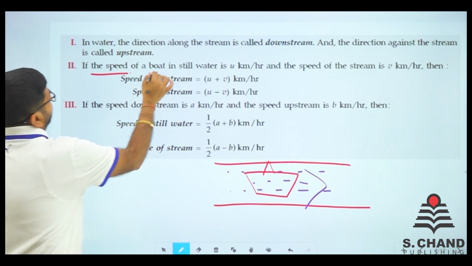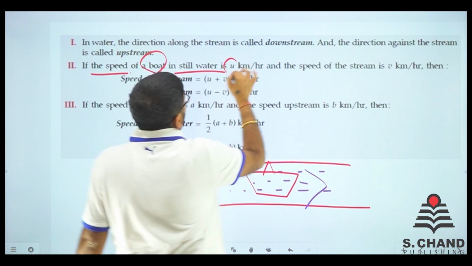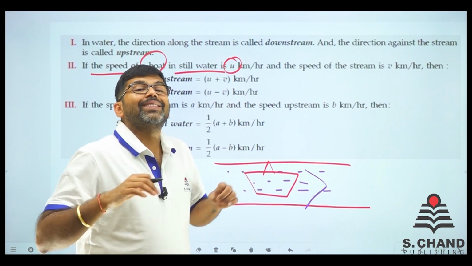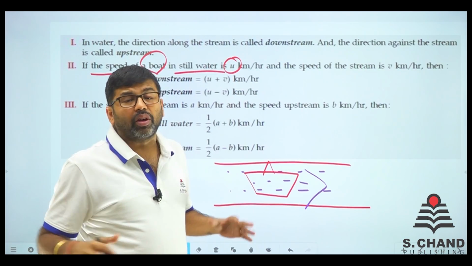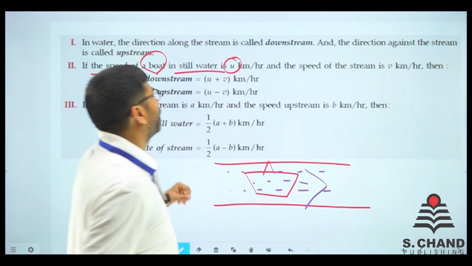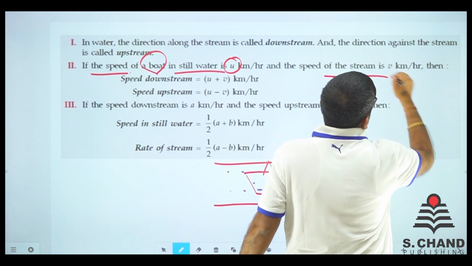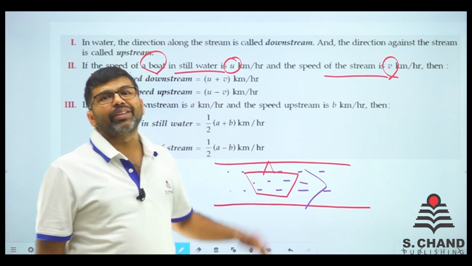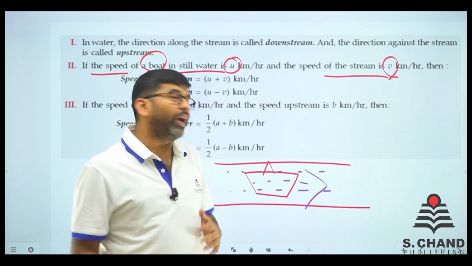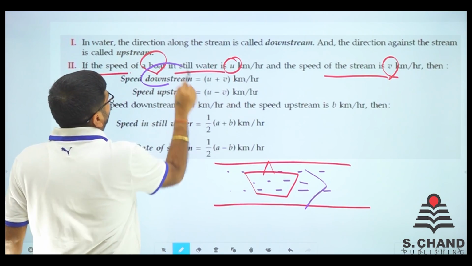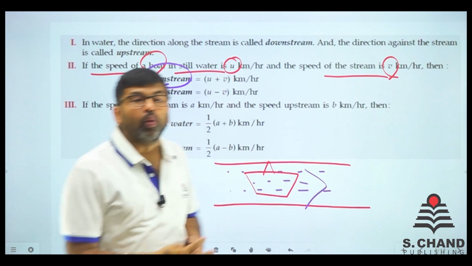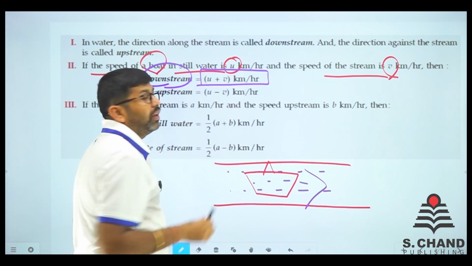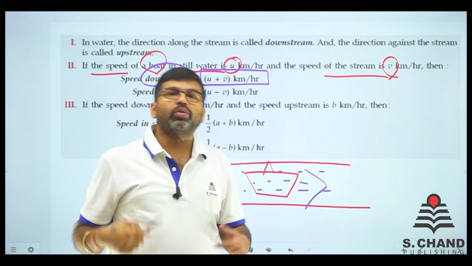If the speed of a boat in still water is u kilometer per hour, so the boat's original speed in still water, if water is not moving at all, is u kilometer per hour, and the stream speed is v kilometer per hour. What is the stream? The flow of water is going at v kilometer per hour speed, right? Speed downstream, downstream means you go with the flow, with the stream. It is u plus v kilometer per hour because that speed will be added to the boat speed.